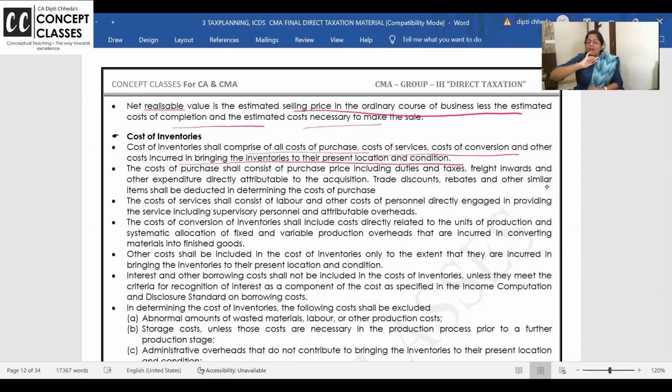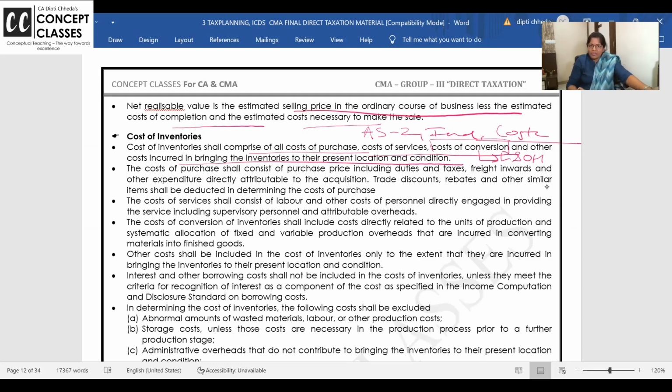All the expenses to bring it to the factory are added. This we do in AS 2, in Ind AS, in costing material chapter, and now ICDS. Same, copy paste. Cost of purchase, cost of services, cost of conversion. Whenever they use the words cost of conversion, I want all of you to write labor and overhead, what you have put in to bring the inventory into its present condition.